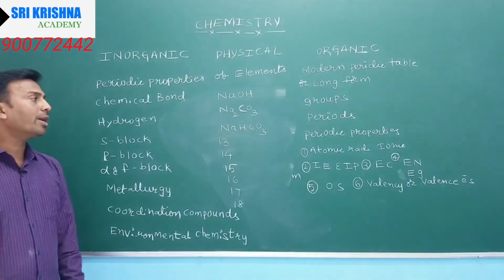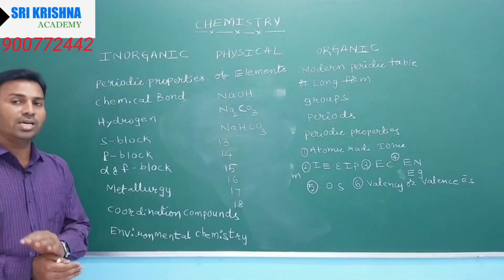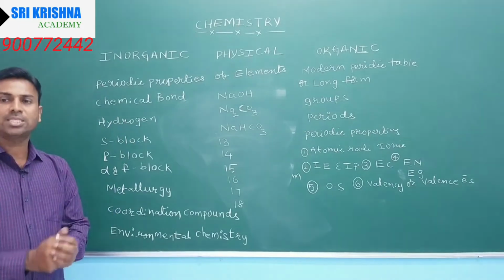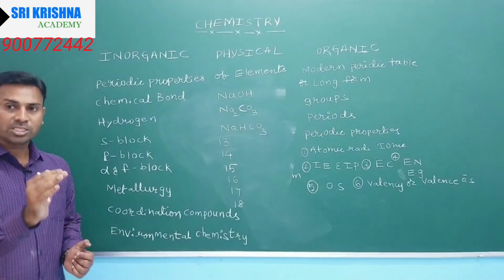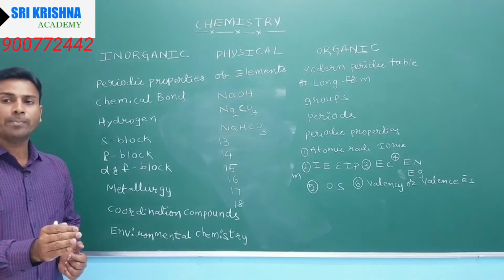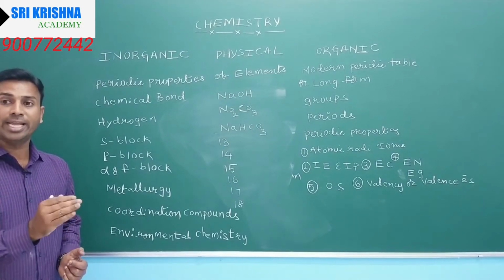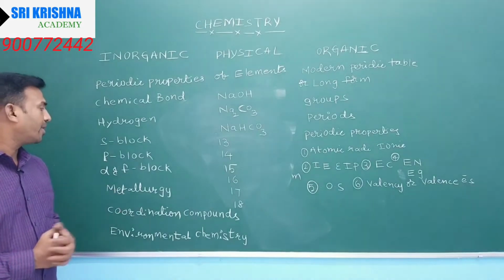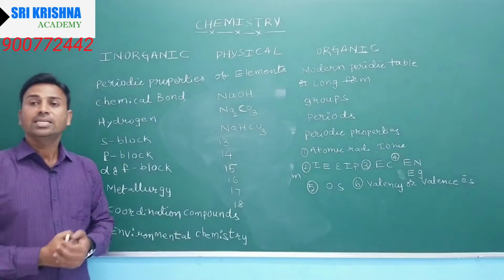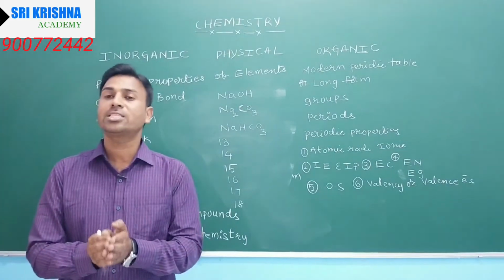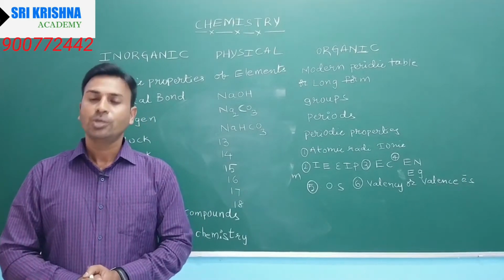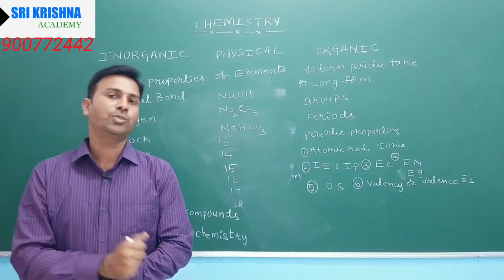In P block elements also we first have to learn exceptions and structures, which are very important, like P4O8, P2O5, P2O10. At the same time, some important compounds of P block elements we also have to read.